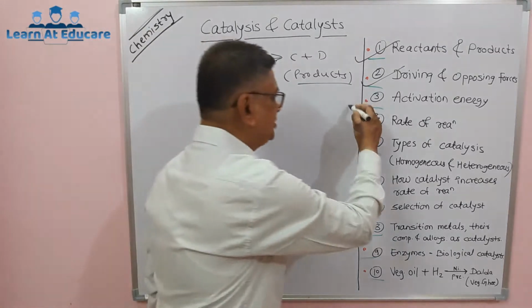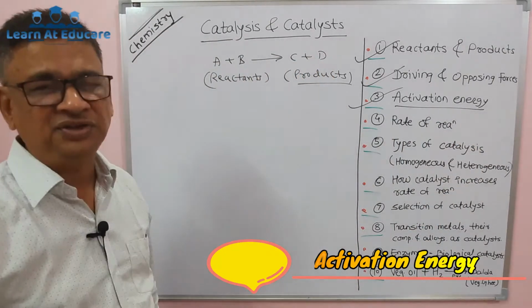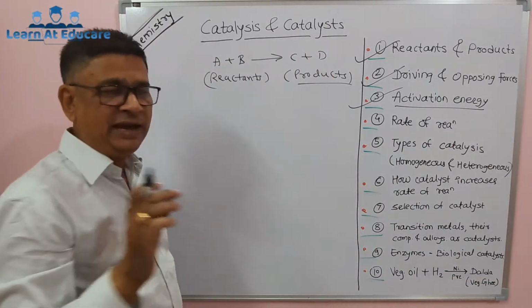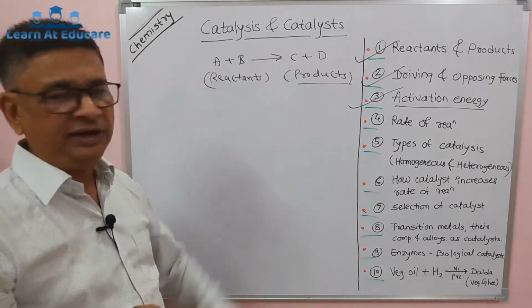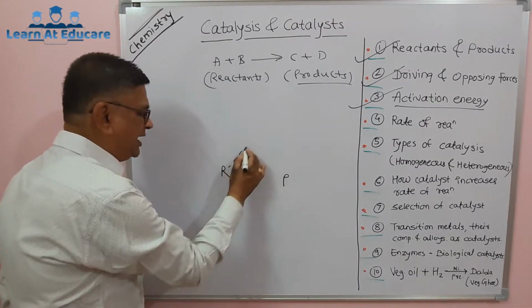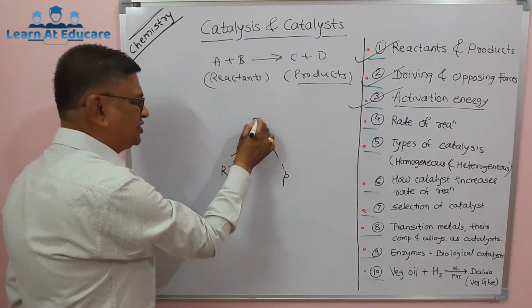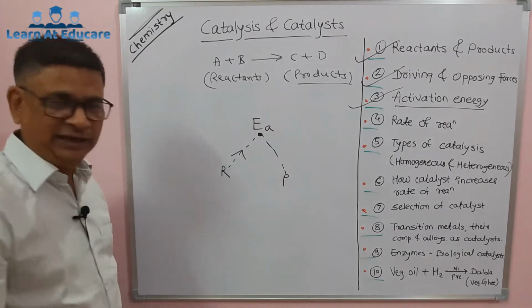Then the next term is activation energy, a very important concept in chemistry. Remember, it is not directly easy to convert reactant to product. So if there is a reactant and a product, and the reaction starts, that requires some energy to get it started, called activation energy, denoted by EA.